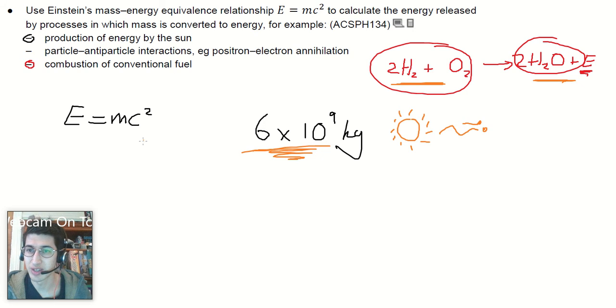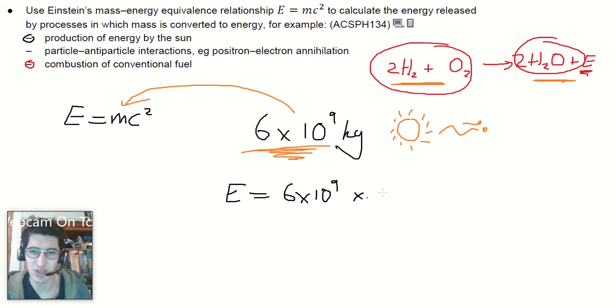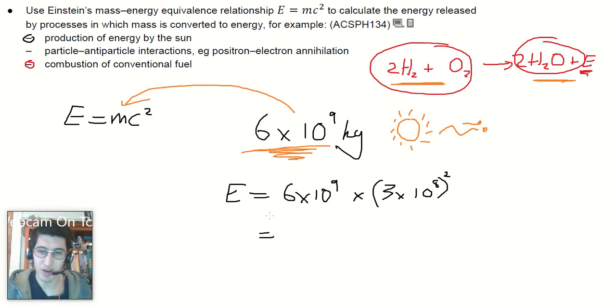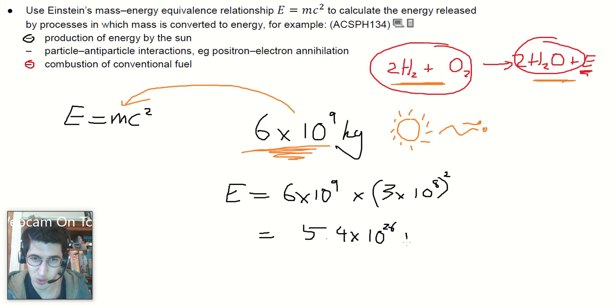So if we were to plug it into the equation, this is the mass, so we just need to times it by c squared. So the amount of energy we're going to end up with is going to be 6 times 10 to the 9, that's our mass, times c squared, which is 3 times 10 to the 8 squared. And that gives us 5.4 times 10 to the 26 joules. What a huge number. This is all the energy coming out of the sun.